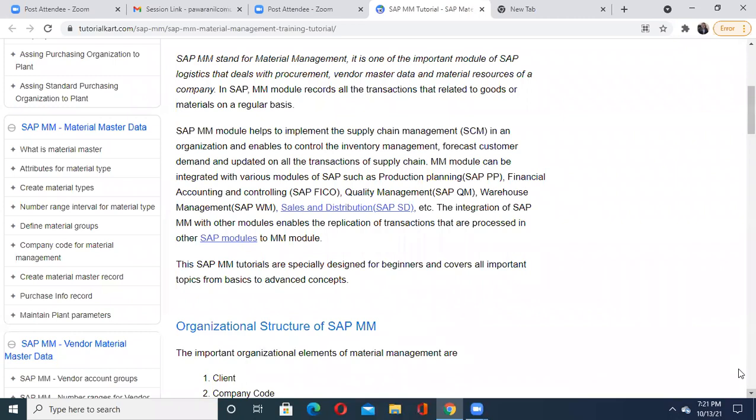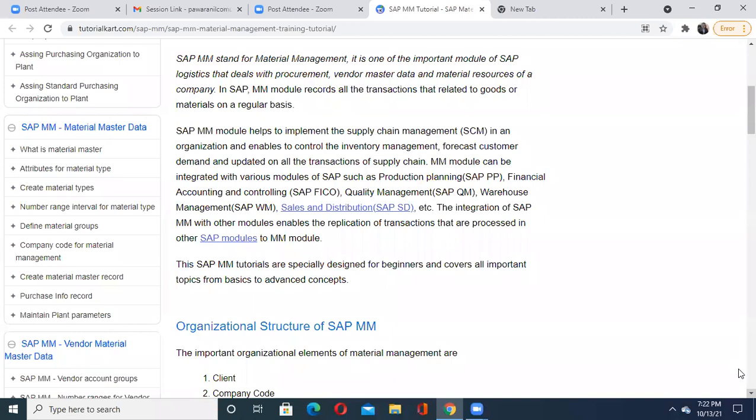Now, why is it used in SAP? SAP is a software, as everyone knows. With the help of this material management, you record all the transactions related to your goods or material on a regular basis, meaning whatever day-to-day transactions happen.